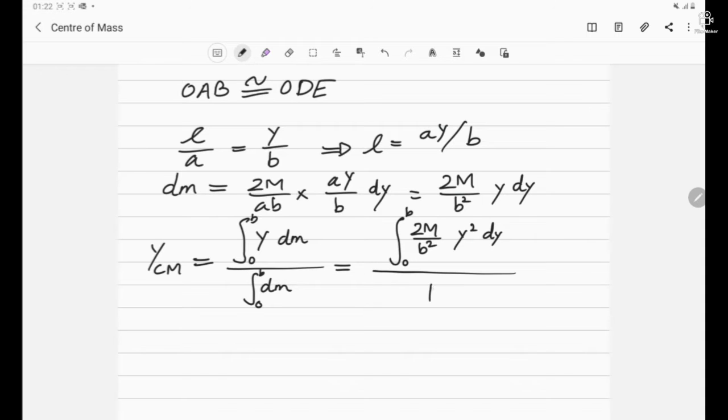Below, we know the integration of dm will be the complete mass of the system, the total mass of the body, which is capital M, already assumed. Now, the constant part we will be bringing outside. So 2m by b square, m will be cancelled out. We are left with 2 by b square only.